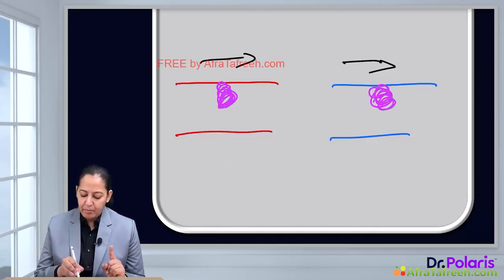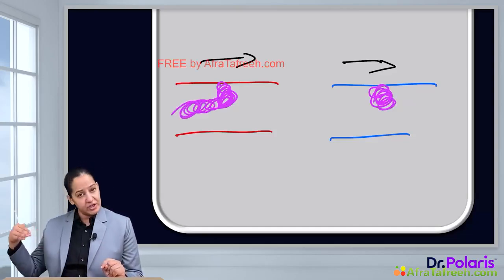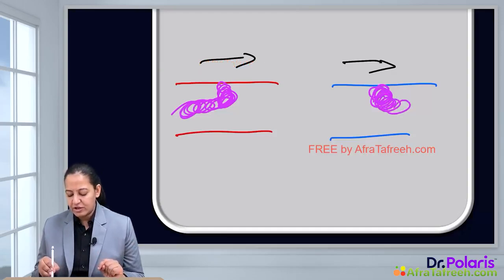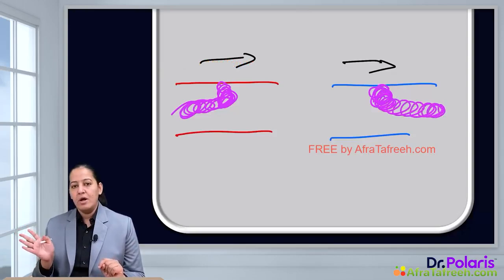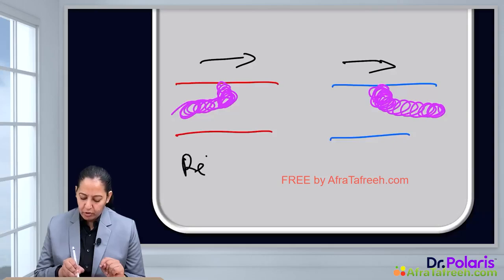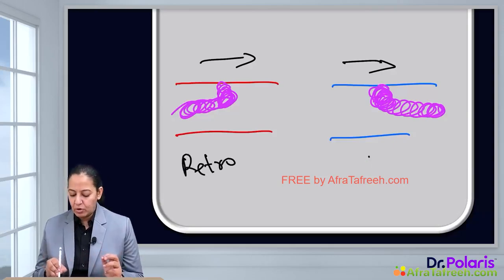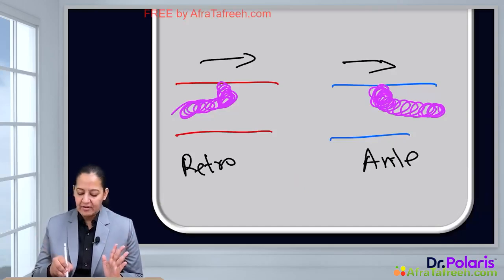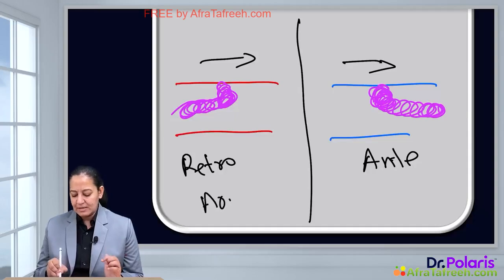Arterial thrombus propagates in retrograde direction, that is, the direction opposite to that of blood flow. On the contrary, venous thrombus grows in the direction of the blood flow, that is antegrade. So can I say arterial thrombus grows retrograde and venous thrombus grows antegrade? See the direction of their growth. This is arterial thrombus, this is venous thrombus.